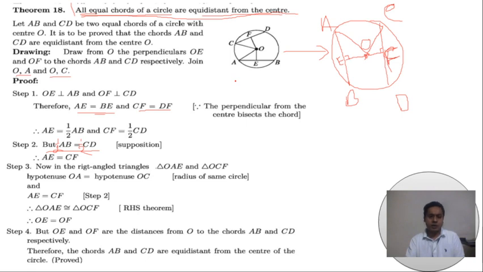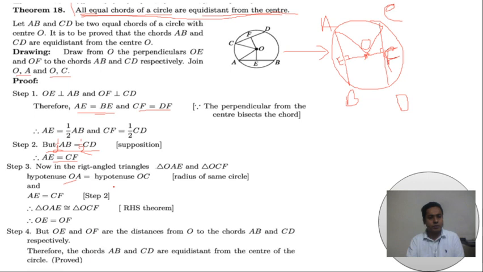What condition have we proved? AE is equal to CF. Okay. Now we have to consider the two triangles OAE and OCF. We want to show those triangles are congruent. Students, can you say which sides of those two triangles are equal?